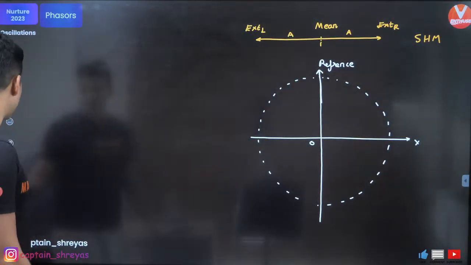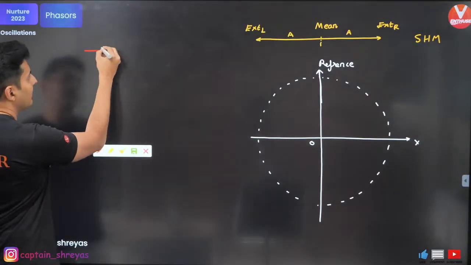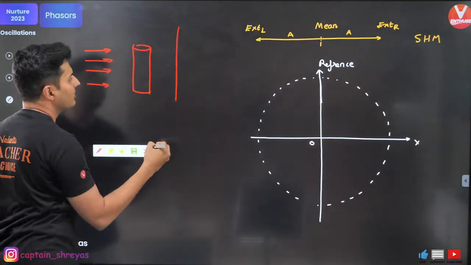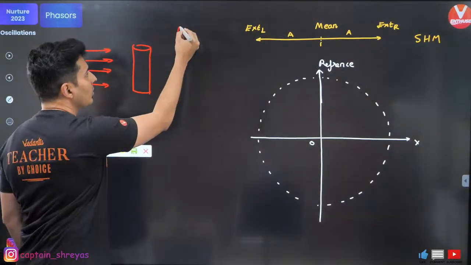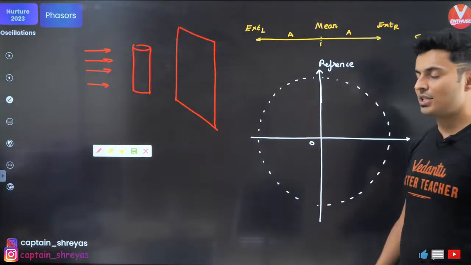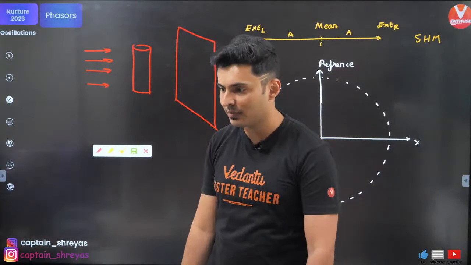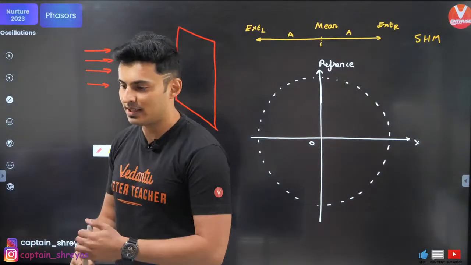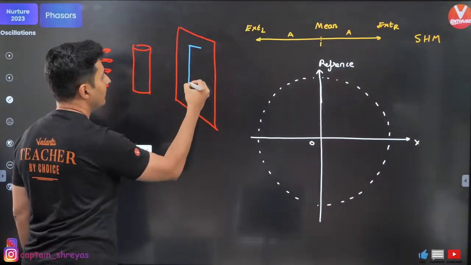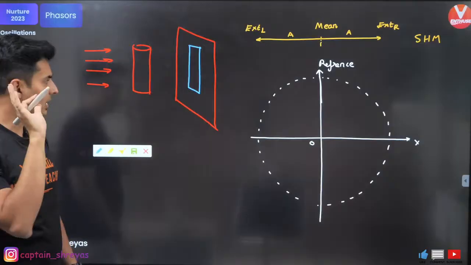Now, the concept of shadow, or projection, comes over here. Tell me one thing. If there are rays of light like this, and you have a cylinder and this is your screen, how will the shadow on the screen look? Put up the answers in the chat box. I want to know how the shadow of a cylinder on the screen will look. It will obviously look like a rectangle, correct? Everybody understands this? Okay, perfect.